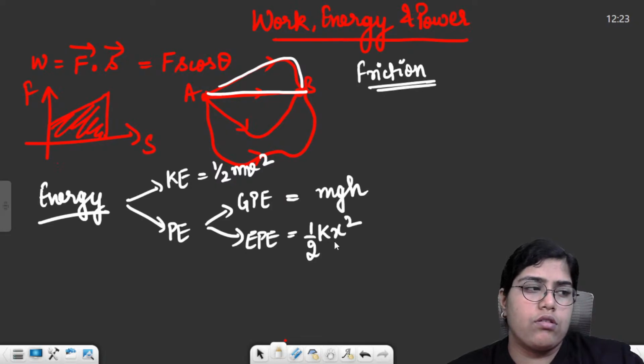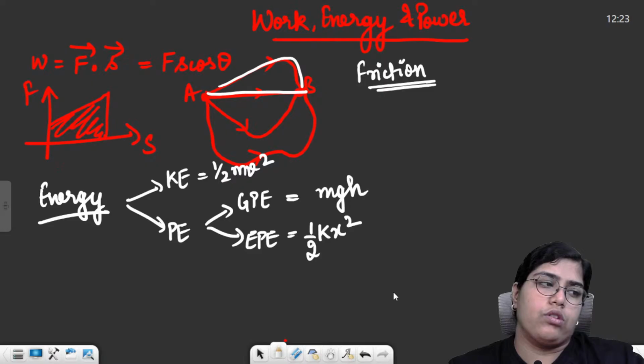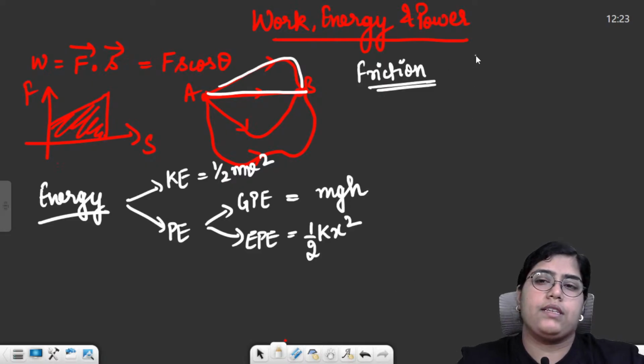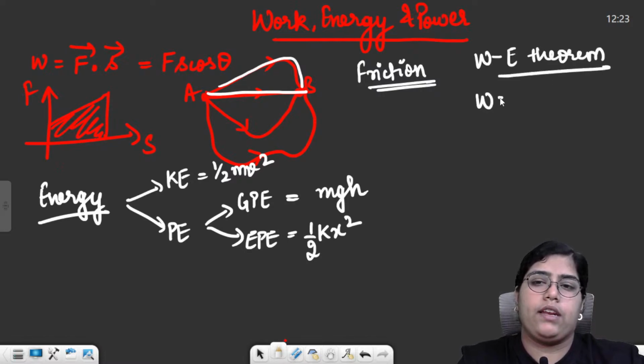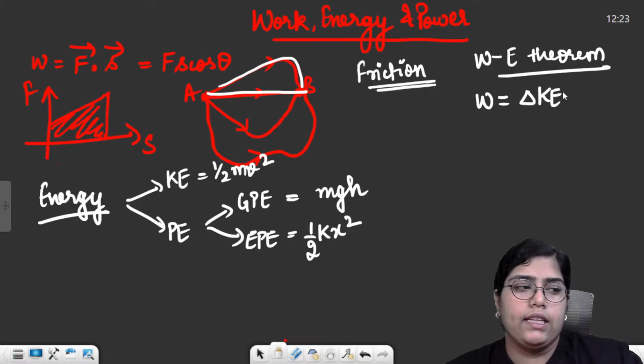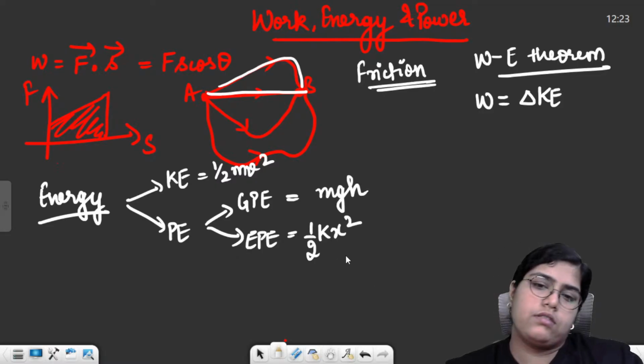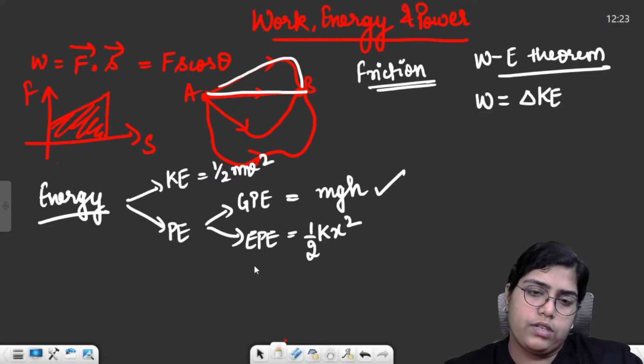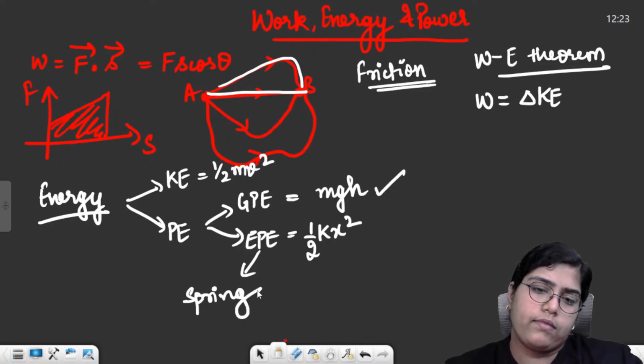Now there was a theorem called the work energy theorem. The work energy theorem basically states that total work done will always be equal to the change in kinetic energy. Then kinetic energy and potential energy. Potential energy is of two types. First is possessed by any normal object. This elastic potential energy is usually seen in a spring.